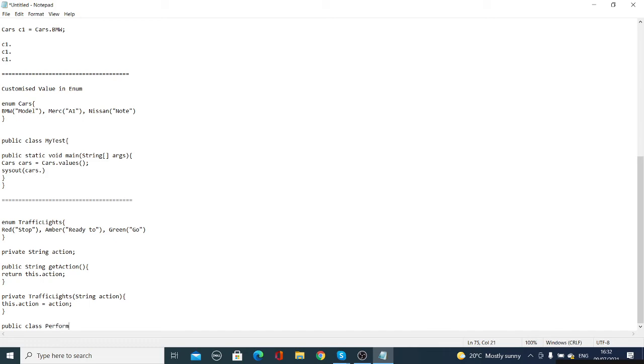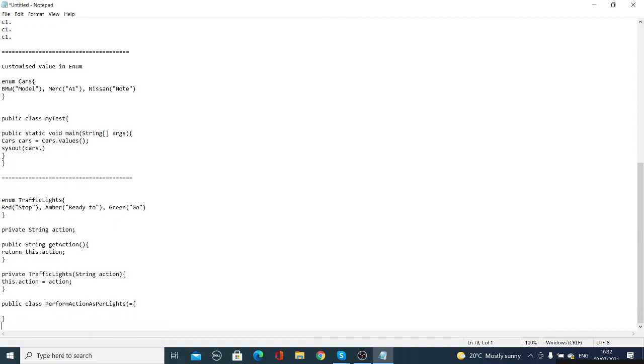Perform action as per lights, or you can say traffic lights. This is our Java class. In this Java class, what we are going to do? We will call that traffic lights class as a variable. Understood?